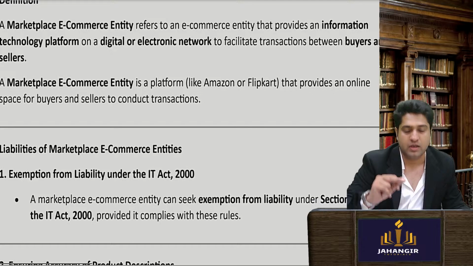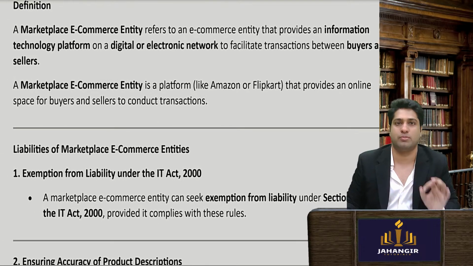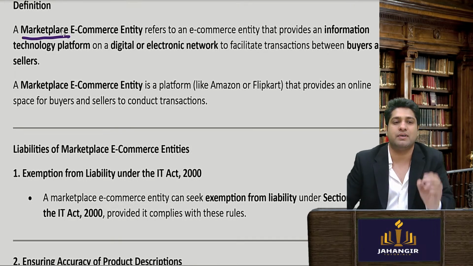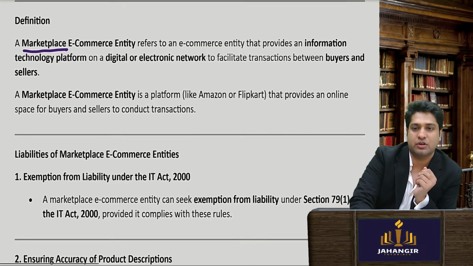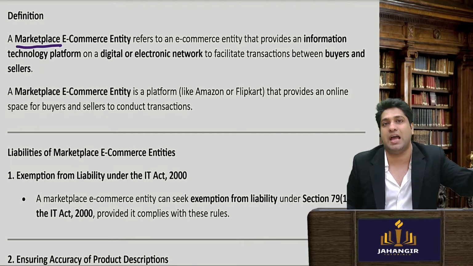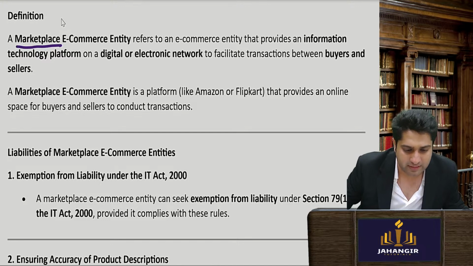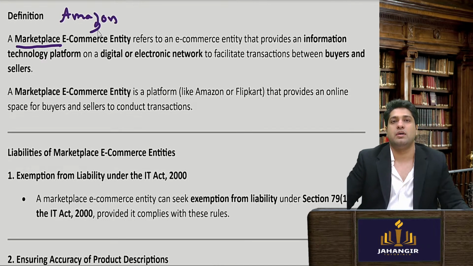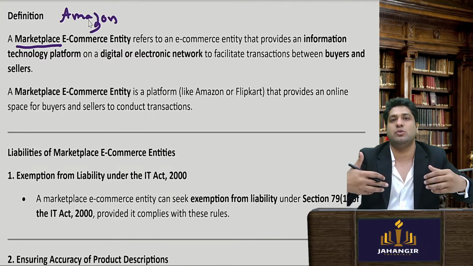Now, coming to, as I told you, there are two kinds of models of e-commerce. One is your marketplace model and the other one is your inventory model. Marketplace and your inventory model. Can you tell me, will Amazon come under the marketplace model? Yes or no? Yes. So Amazon is a marketplace model where primarily, mainly they are selling goods of another.